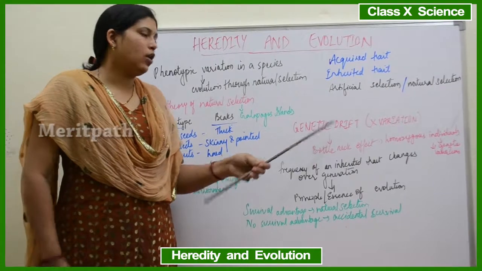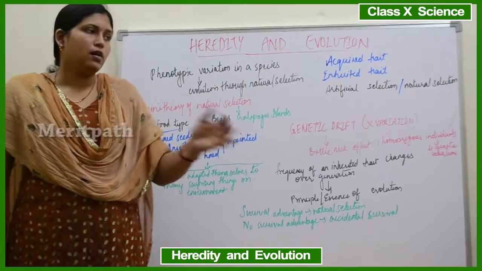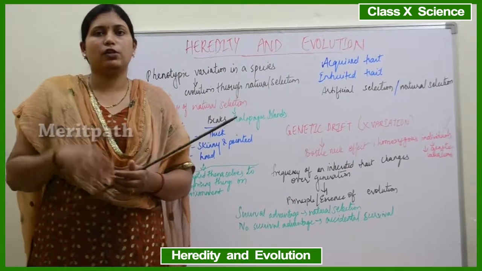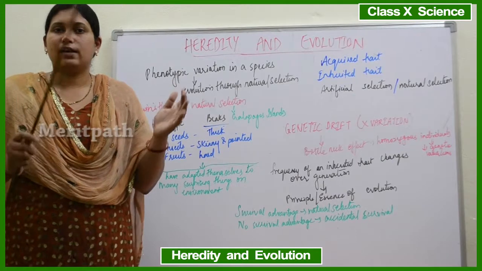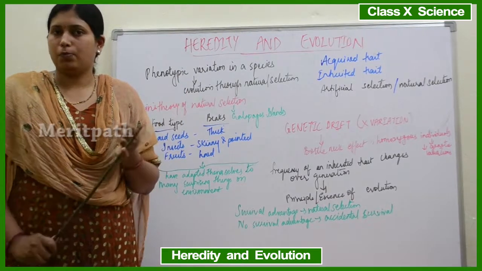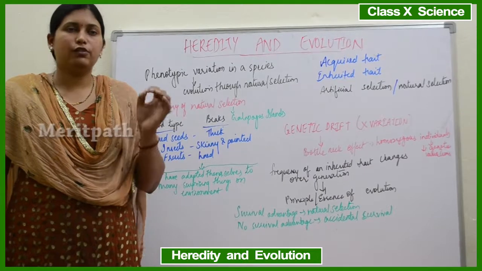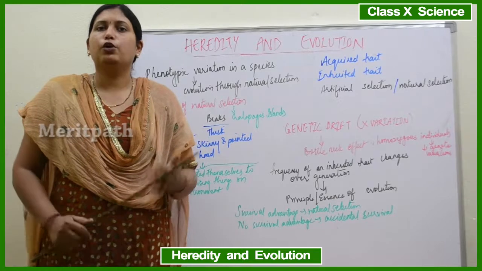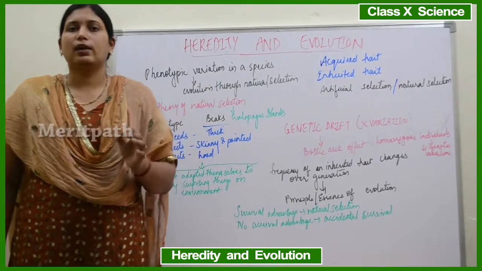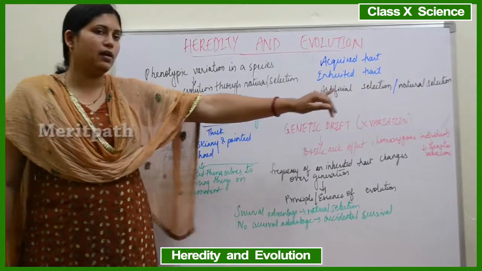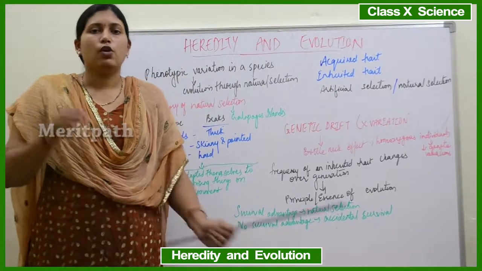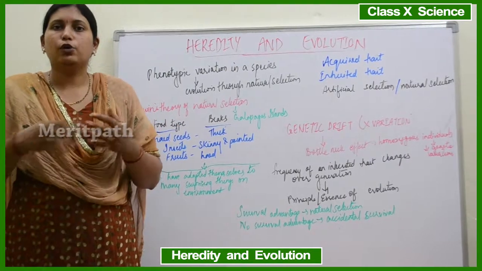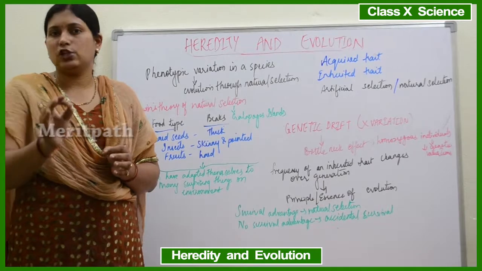There is also something called genetic drift. What is genetic drift? Suppose in a population, due to some calamity, there is a sudden decrease in the number of the population. If there is a sudden decrease in the number of a species of a population due to any natural disaster, it is known as genetic drift. Genetic drift can be treated as the opposite of variation. Whenever there is a sudden decrease in any population of any organism due to changes in the surroundings, it is known as genetic drift.